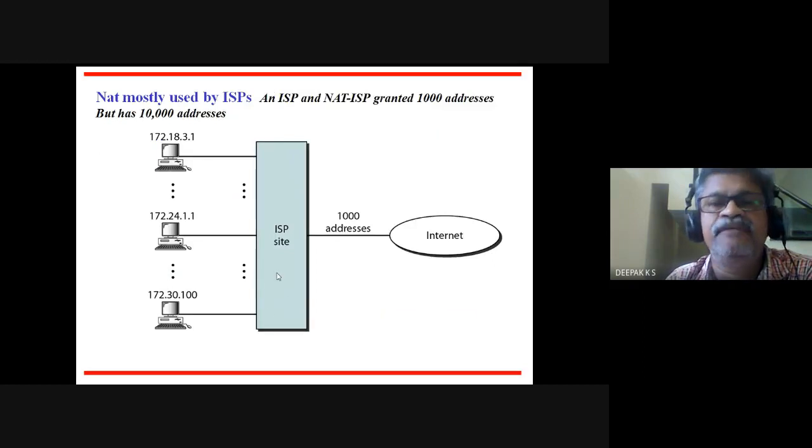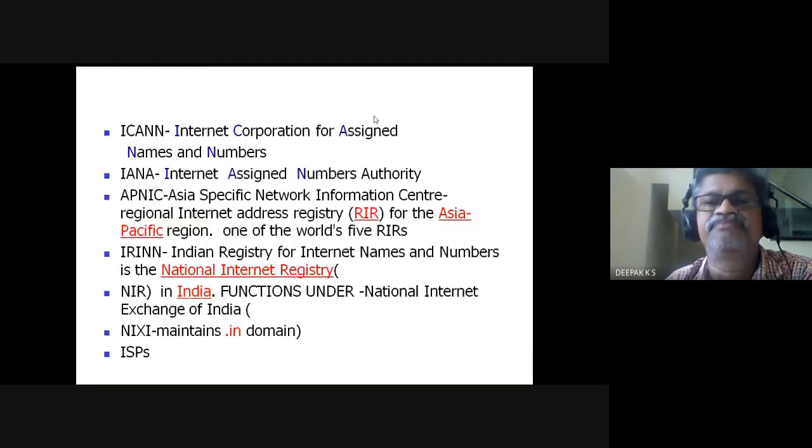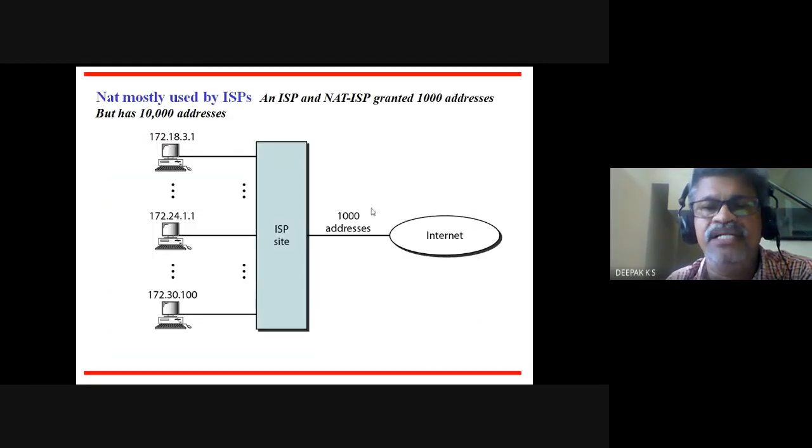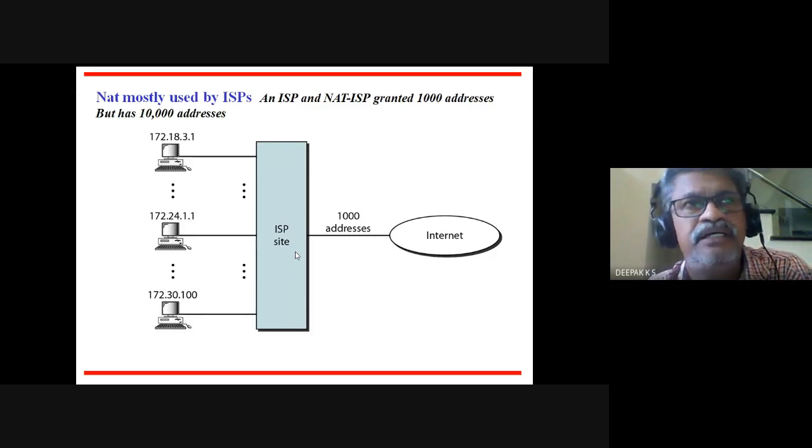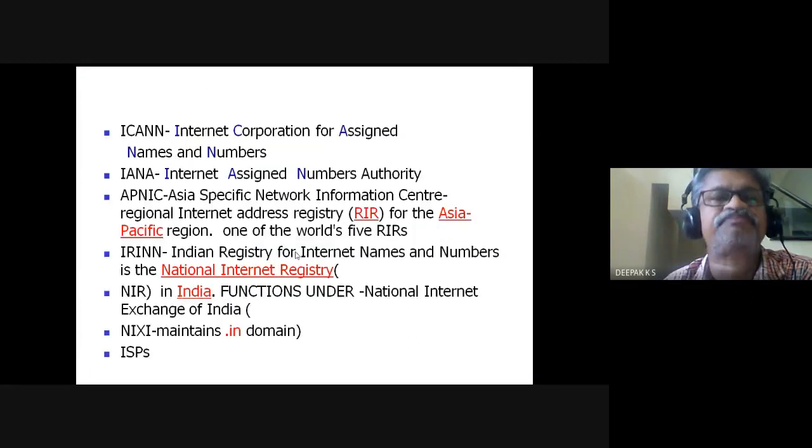NAT, network address translation, is used normally by ISPs, internet service providers. They obtain only 1,000 addresses, that is, they are granted only 1,000 addresses, but they make use of 10,000 addresses inside by making use of this NAT. So this was done in IPv4.